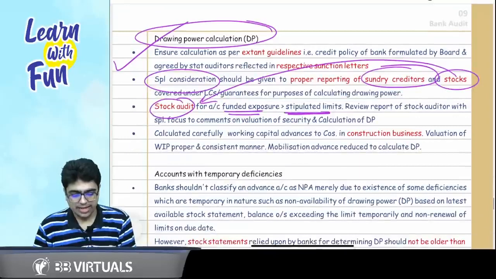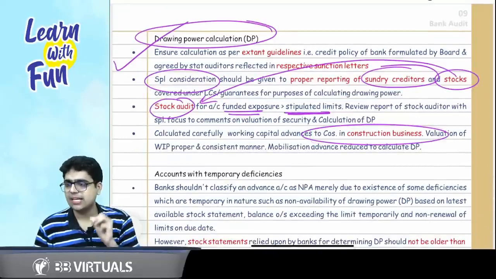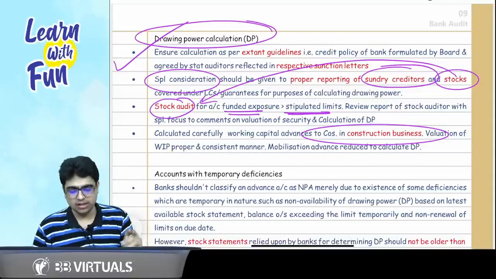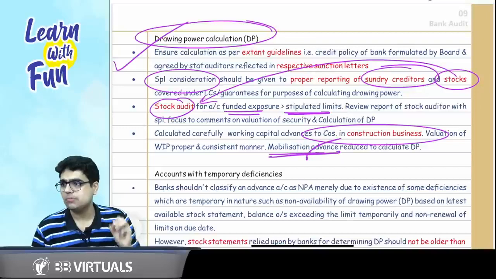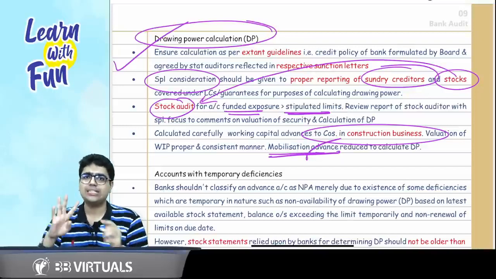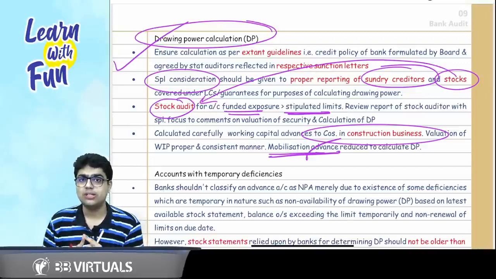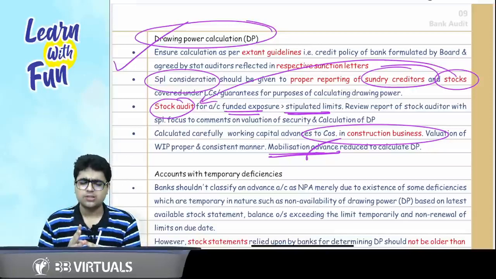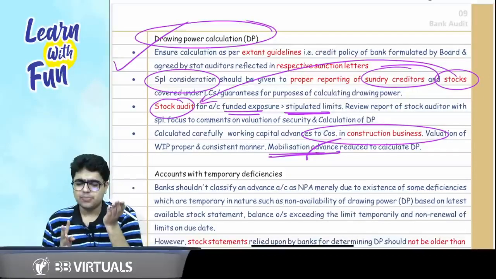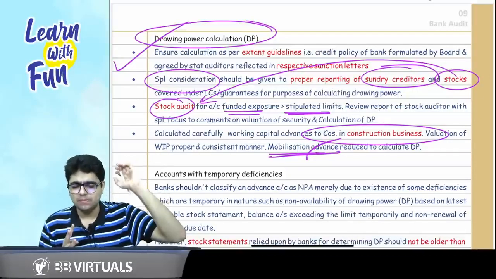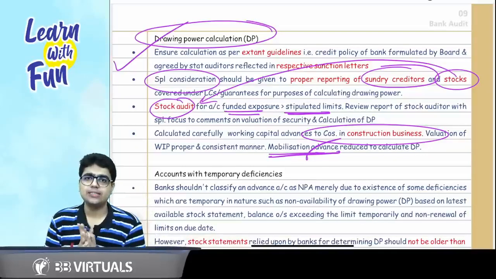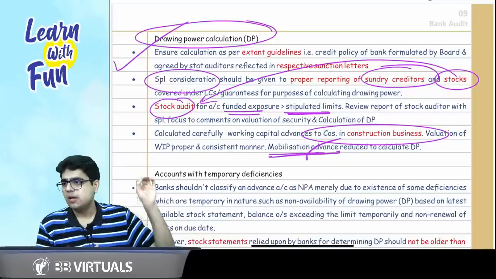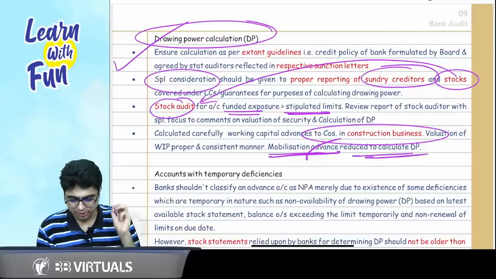And the last point is, in case the companies are in construction business, make sure the drawing power is properly calculated by reducing mobilization advance. So that's all about drawing power. Four points: as per the credit policy of the bank, which is also called the extent guidelines. Second, special consideration to the current liabilities and the stock. Third, stock audit for the entities where the funded exposure is more than the limit. How much is allowed? Maximum 20% for 90 days. And the last point is construction business: special consideration for calculation of drawing power because mobilization advance needs to be reduced to calculate drawing power.